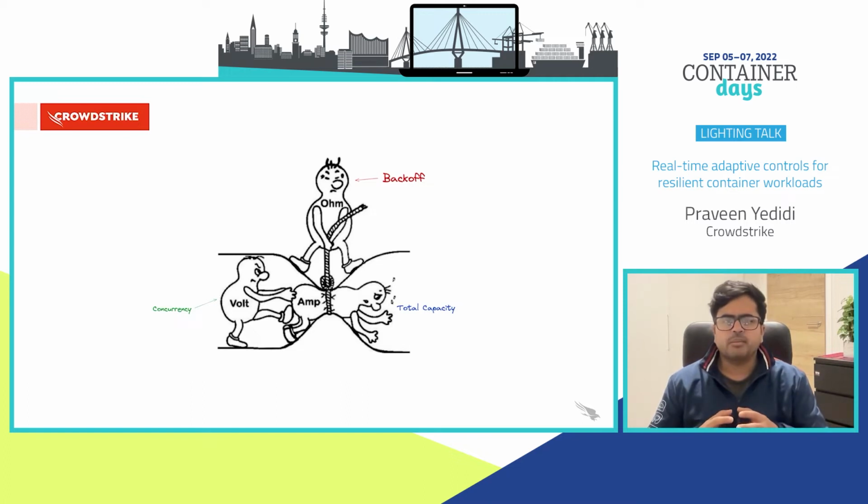This illustration helps us come up with a mental model to understand the interplay between backoff and concurrency strategies and how both together can influence the total capacity. Backing off can increase the average processing time for a particular message, and the concurrency of the system, the number of workers in our example, can influence the arrival rate of messages.